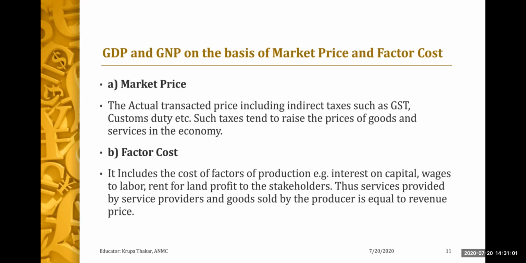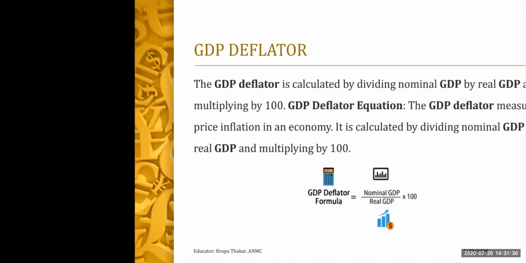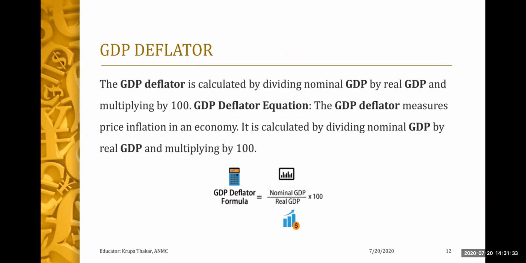And when we say factor cost, the name itself suggests that we are talking about factors of production. So it includes the cost of factors of production, like interest on capital, wages on labor, rent for land, and profit for the stakeholders. So these kinds of services provided by service providers and goods sold by the producer are equal to revenue price. Now, these are all the basic concepts which you need to understand before talking about the measurement of national income.